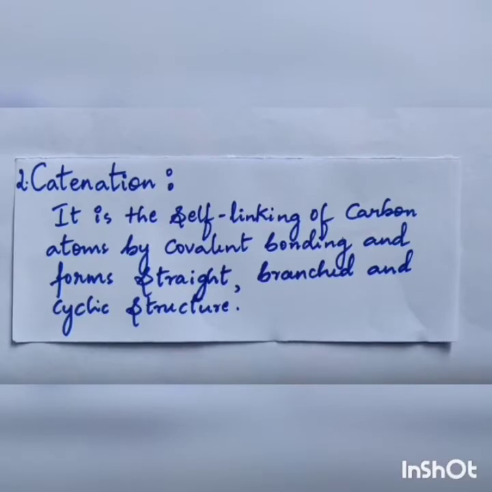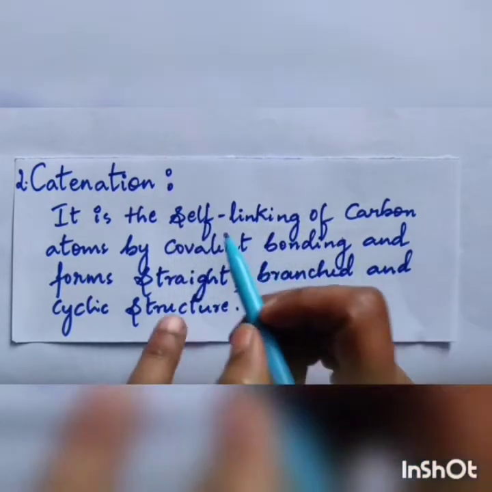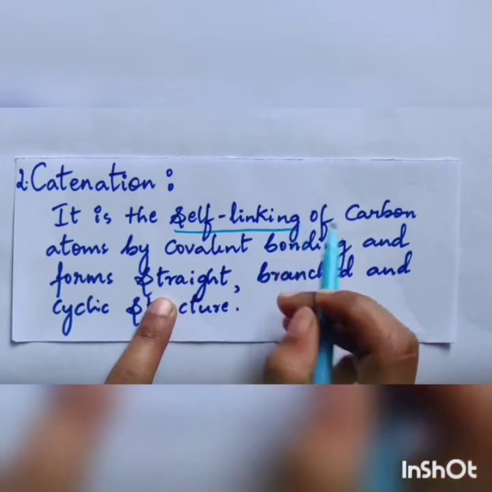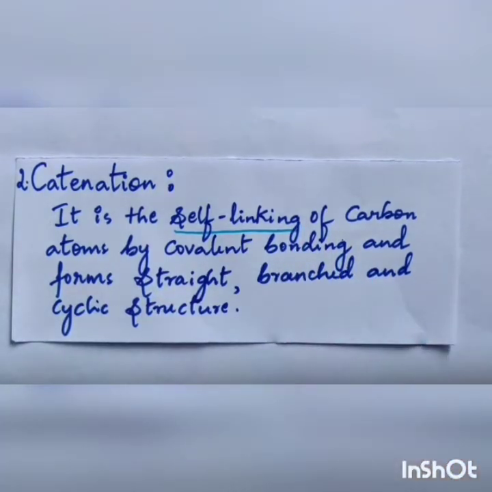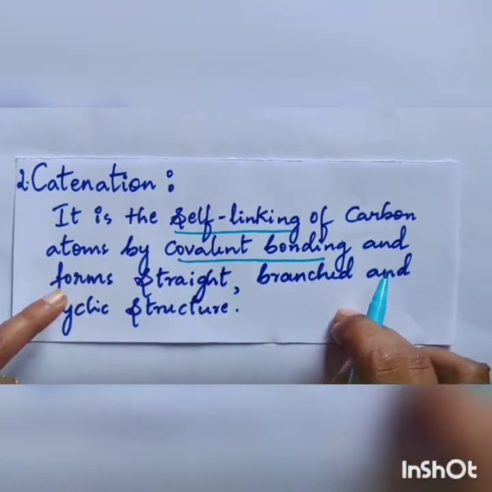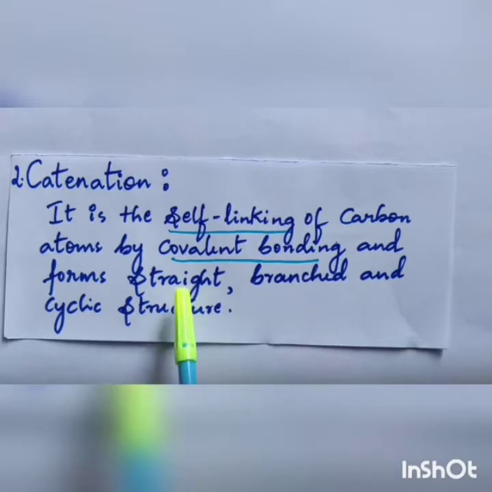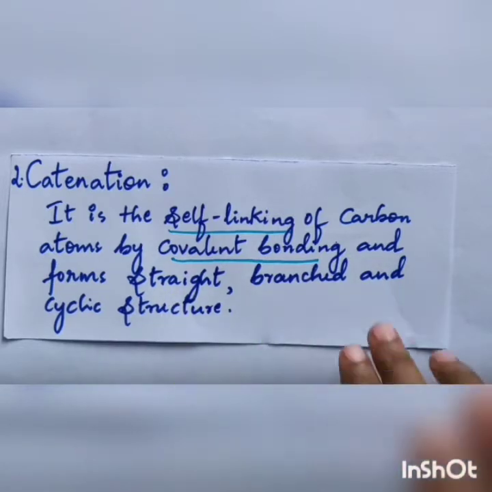The second unique property is catenation. Catenation is nothing but self-linking of carbon atoms. Remember, it is self-linking of carbon atoms. Here carbon atoms are linked to one another by covalent bonding. By forming covalent bonds, that is by self-linking, it forms straight, branched and cyclic structures.